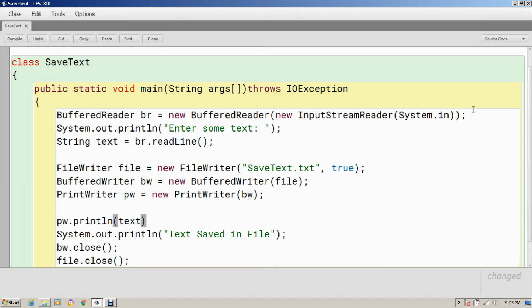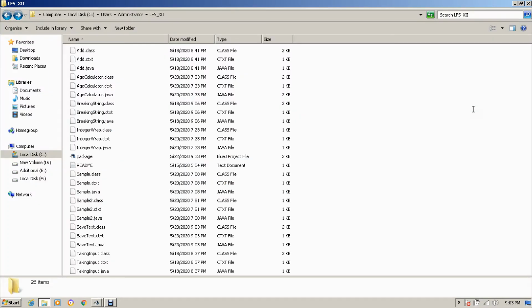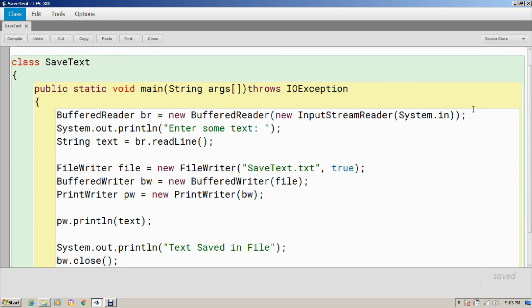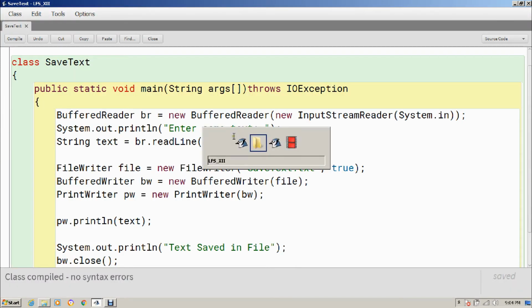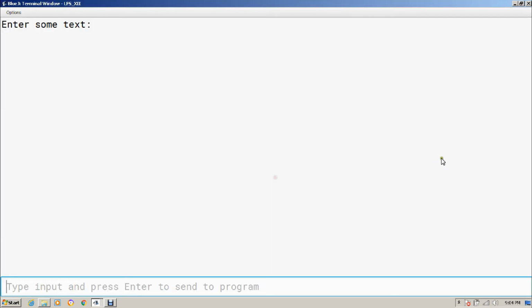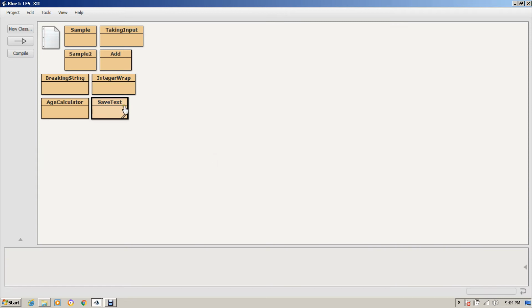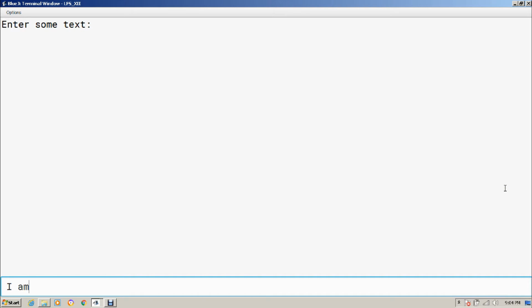Now definitely it's going to save like the previous one. So I'm going to run this program one more time, and let me delete the previous file if it is there. Okay, I have deleted it. So let's run, and again I will enter two statements. This time "my name is Amit Kumar." And in the second run I will write "I am computer science teacher."